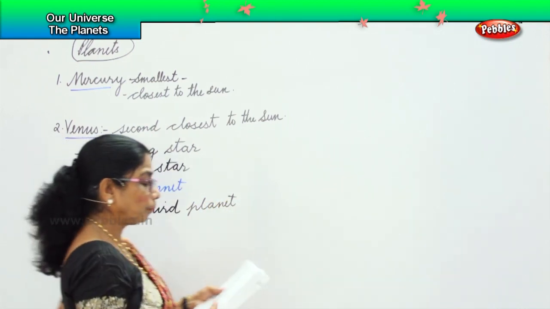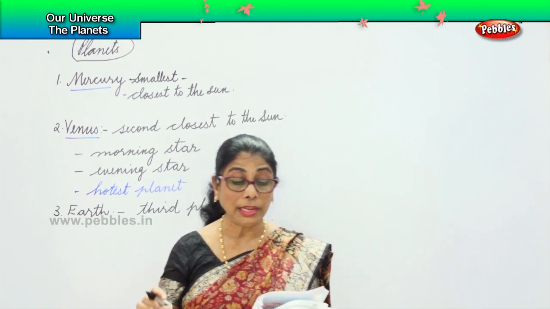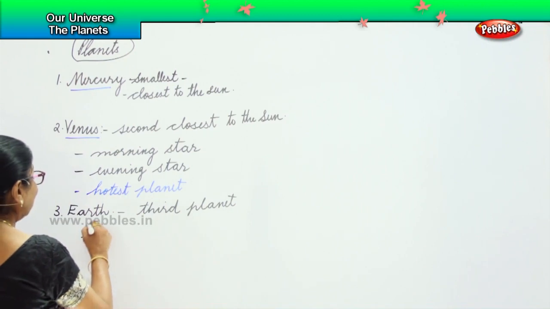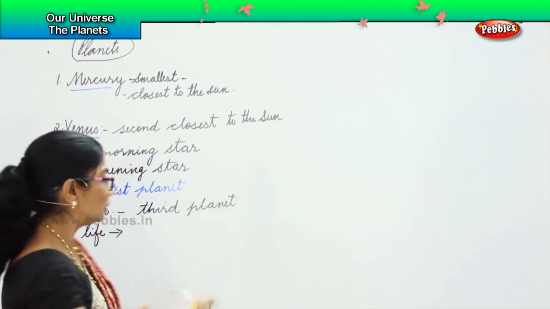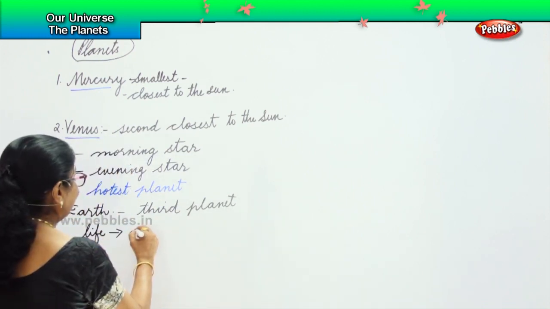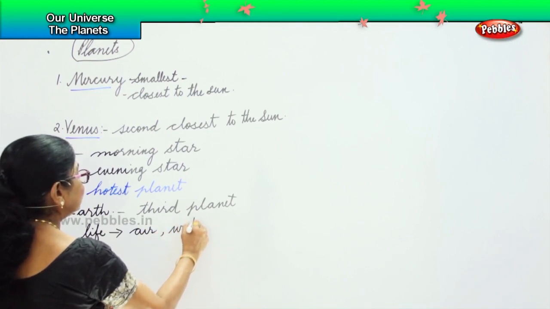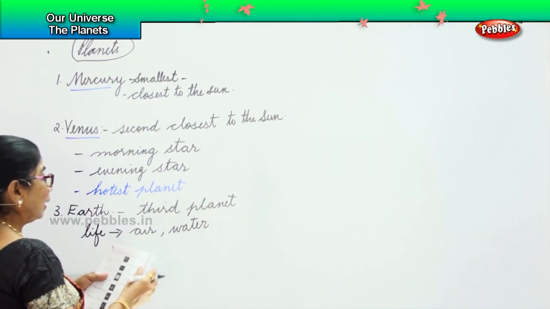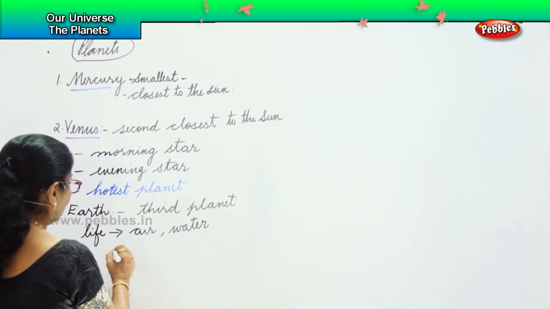Now, life is possible only on this planet. So, Earth has life. How is the life possible? Because Earth has air, Earth has water, then it is neither too hot nor too cold.